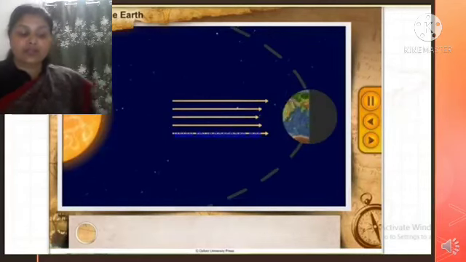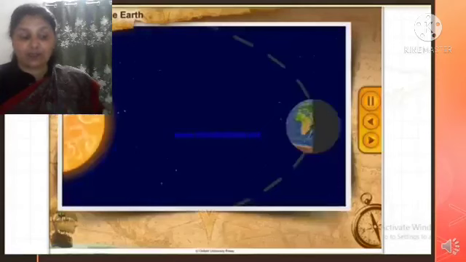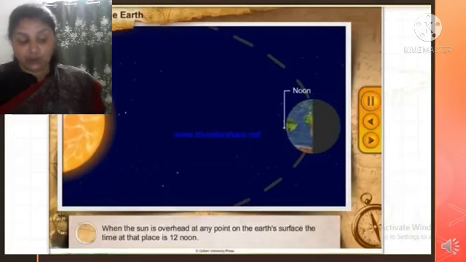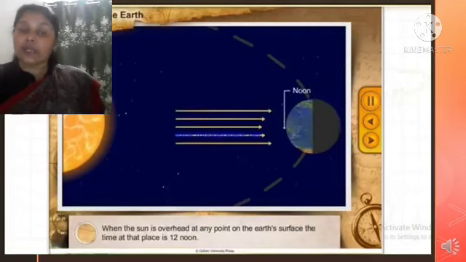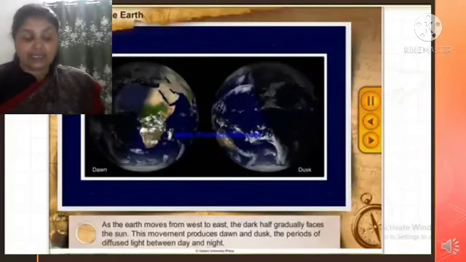Students, the spinning movement of the earth around its axis is called rotation. Already told you, the earth takes one full day or 24 hours to complete one rotation, and the earth rotates on its axis from west to east, and the rotation of the earth causes day and night.